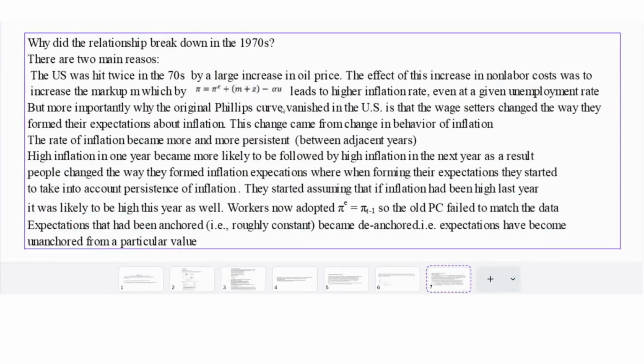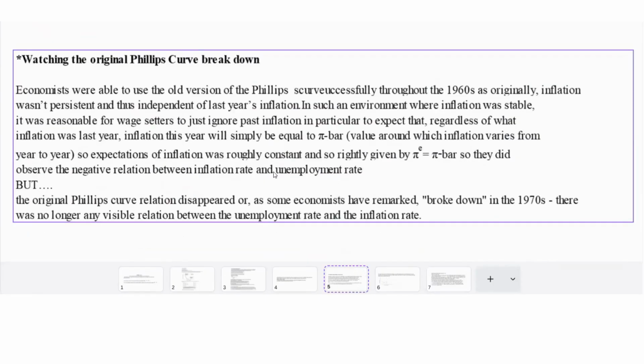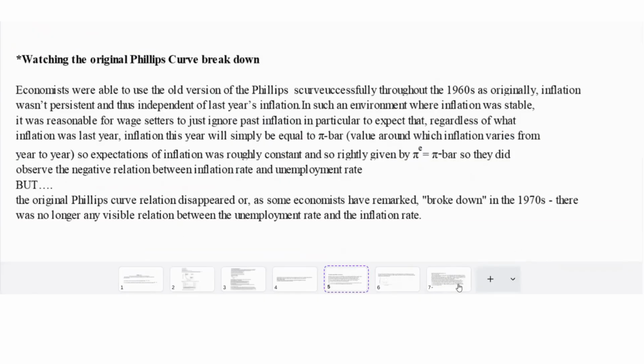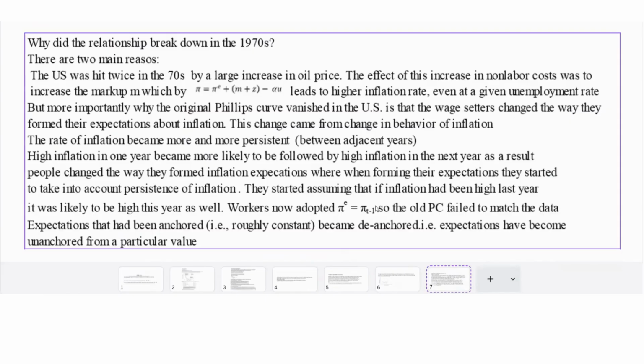But the more important reason why the relationship broke down in the 1970s is that wage setters changed the way they form inflation expectations. During the 1960s, we know the way they formed inflation expectations was that they just ignored past inflation. Because inflation was stable, it was not persistent, you just ignored it and formed your expectation around a fixed number. What happened during the 1970s, however, was they changed the way they form inflation expectations, and this change came from a change in the behavior of inflation.